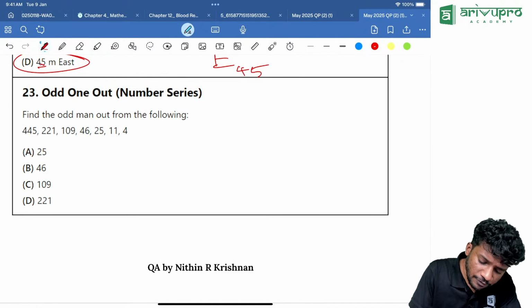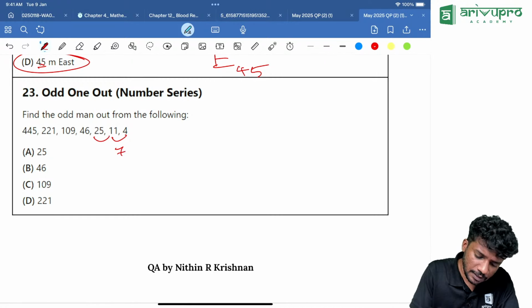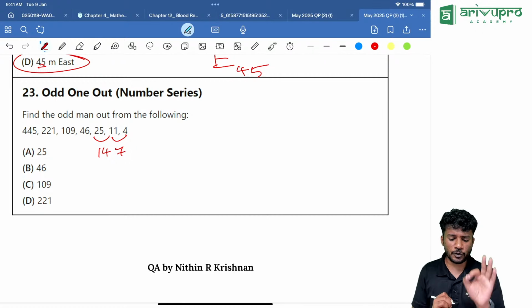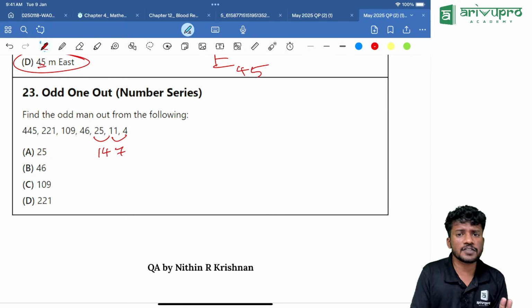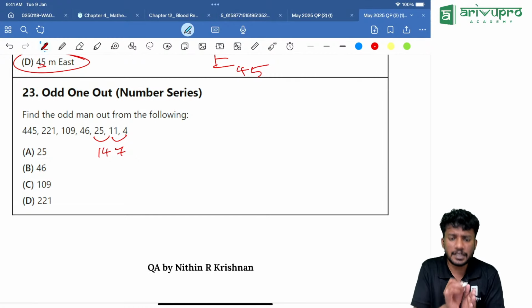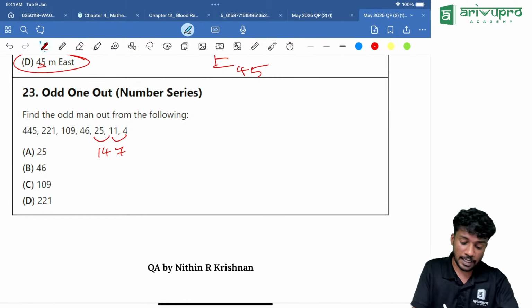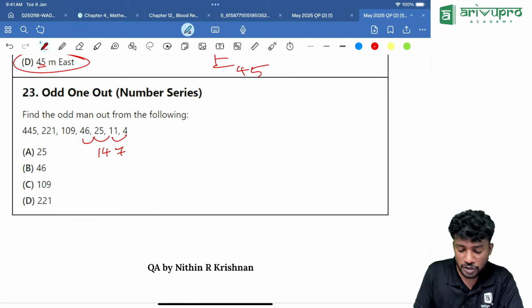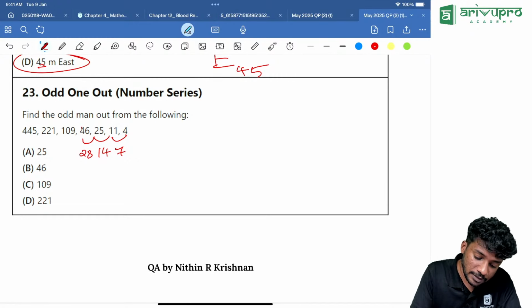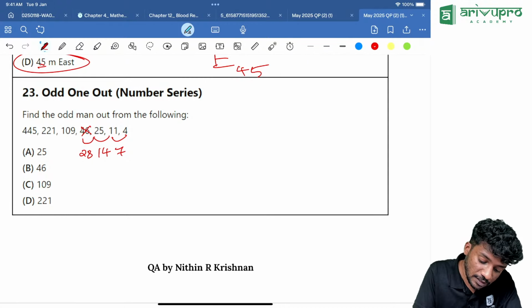Now find the odd man out of this. So if you look into it, 4 is becoming 11, 7 up, then 14. Now the last difference is 7, then it is becoming 14. That means it is getting doubled, correct? Almost it is getting doubled. We will try to check whether it's right or not. If 14 is doubling, how much it should be? It should become 28, correct? Then instead of 46, 25 plus 28 is how much? 53 should have been there.